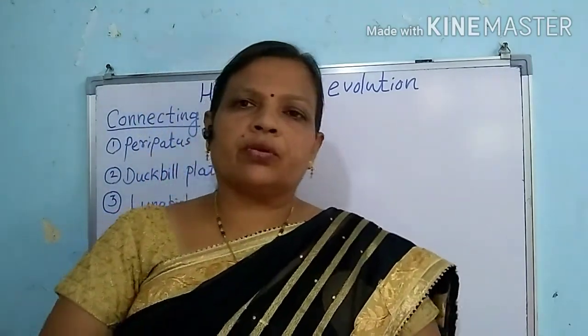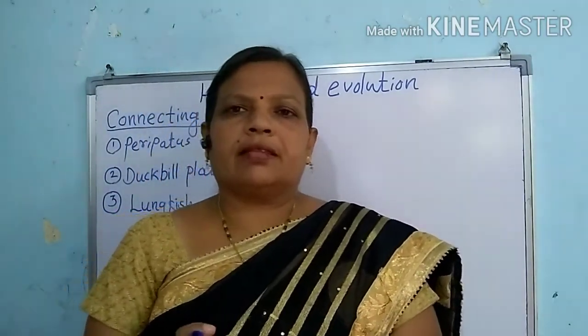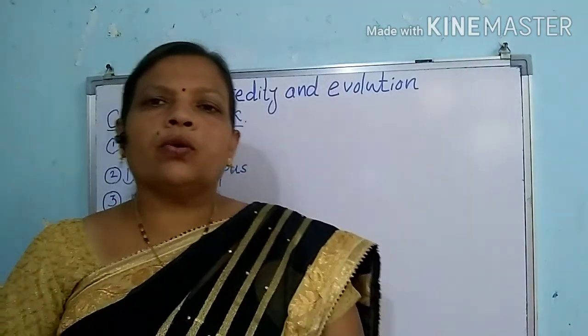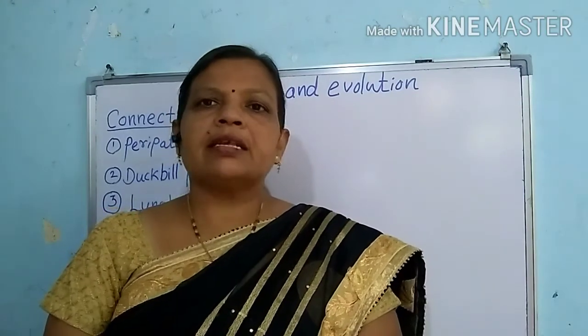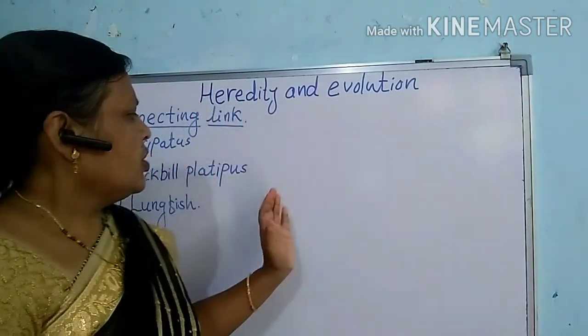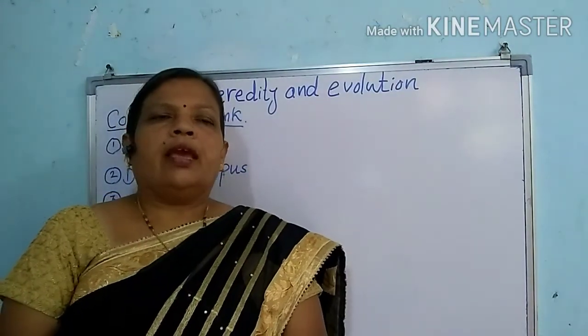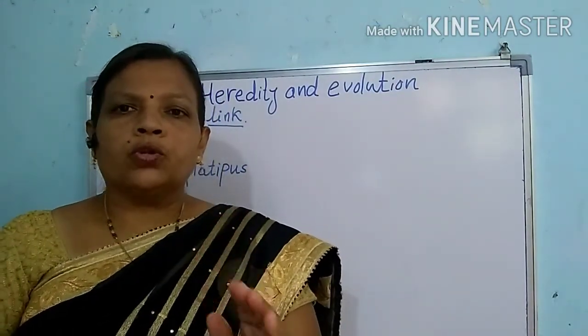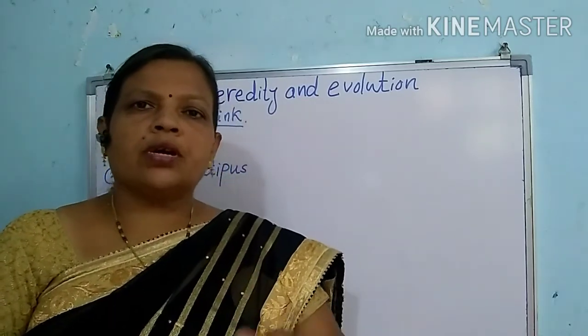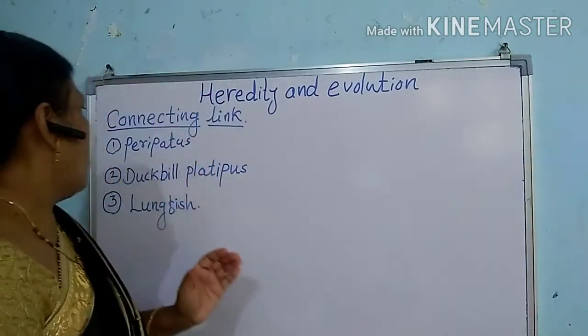Instead of belonging to a single class, some animals may show the characters of two groups, and such animals are called the connecting link. And these animals are useful in finding the evolutionary line, that is, how the organisms have evolved.